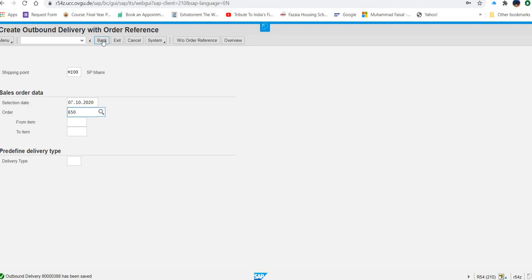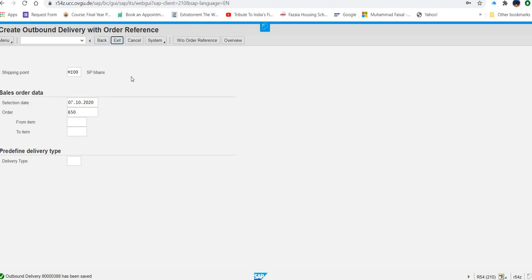Okay, so let's go quickly. The next step is again check stock status. I am not going to check it. Now the next step that we are going to perform is the pick material on delivery. So the next thing that we do, we will follow this path.